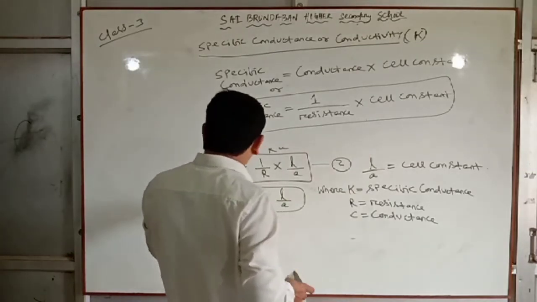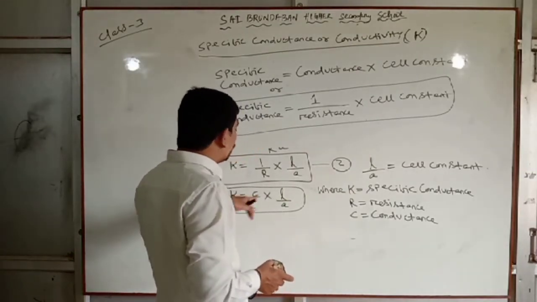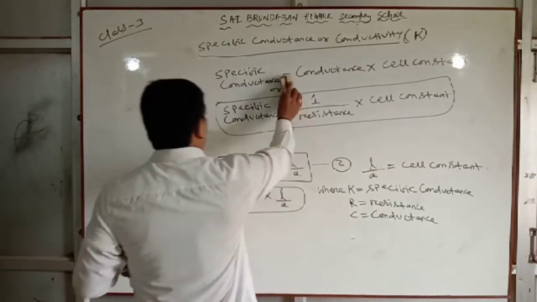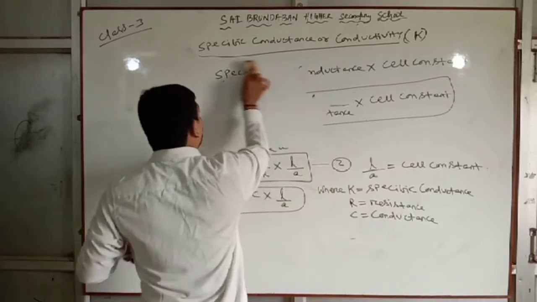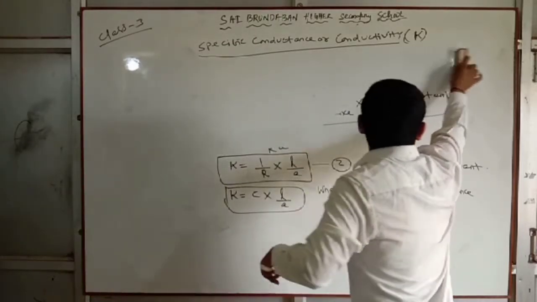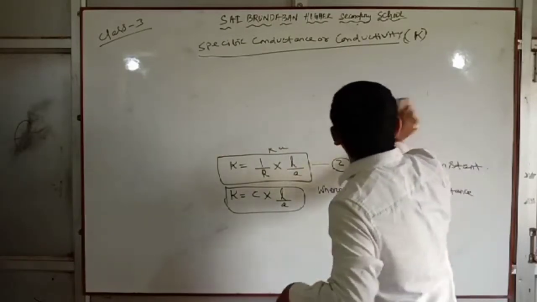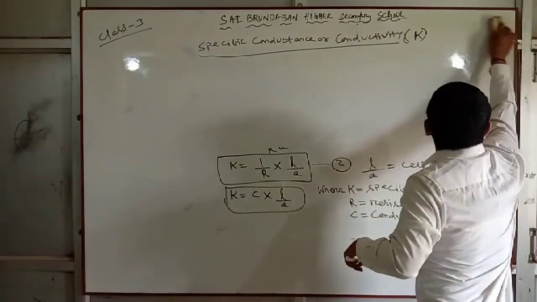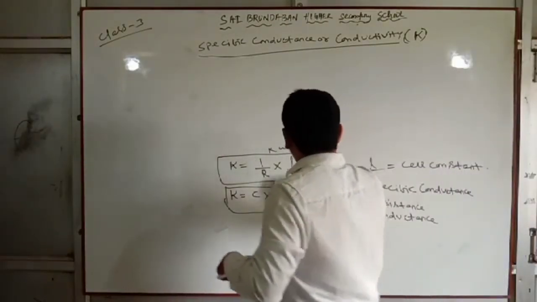Next, what is the unit of kappa, specific conductance? What is the unit of cell constant? We will discuss. This is a short question. These are the most important short questions we must discuss.